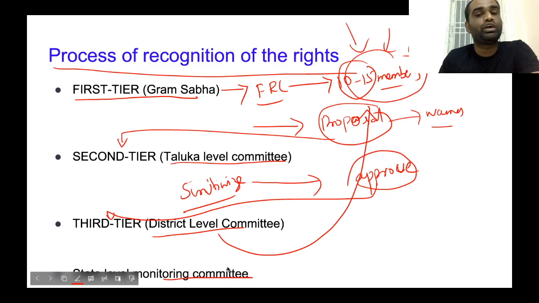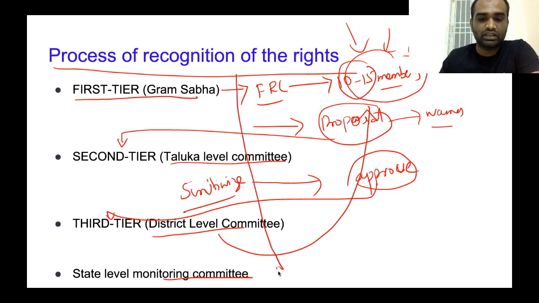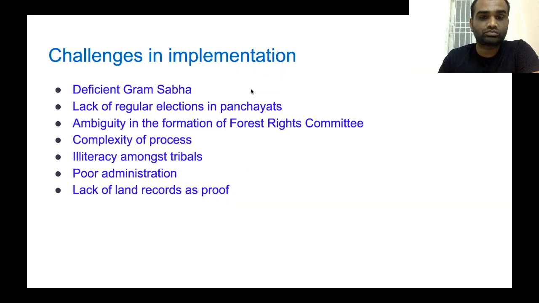a state level monitoring committee. Now, what is the purpose of the state level monitoring committee? The state level monitoring committee will oversee the implementation of the Forest Rights Act over the entire state. It will look at whether this district level committee is functioning perfectly or not, whether all these proposals are looked into or not. All these things they will monitor. Clear? So this is how Forest Rights will be recognized. Clear? Under this Forest Rights Act of 2006.